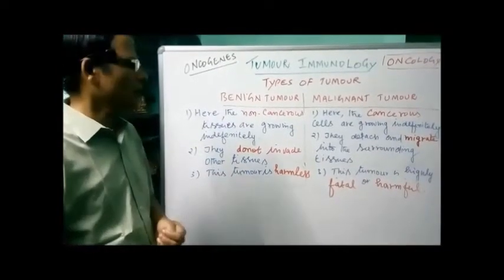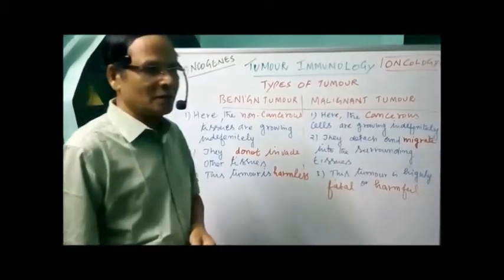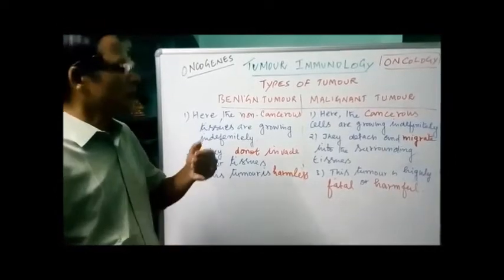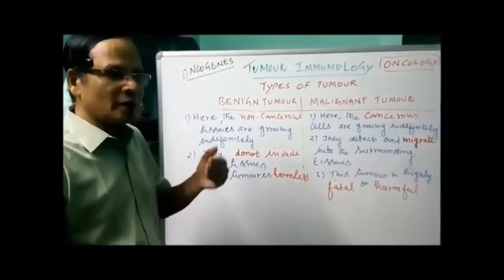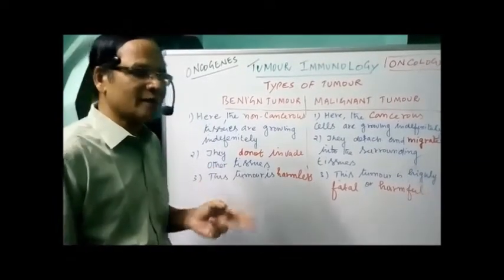Now what about the malignant tumor? Malignancy is harmful and highly fatal. Here the cells are cancerous, meaning they cause damage to the body. They grow indefinitely by dividing, but the cells are cancerous.